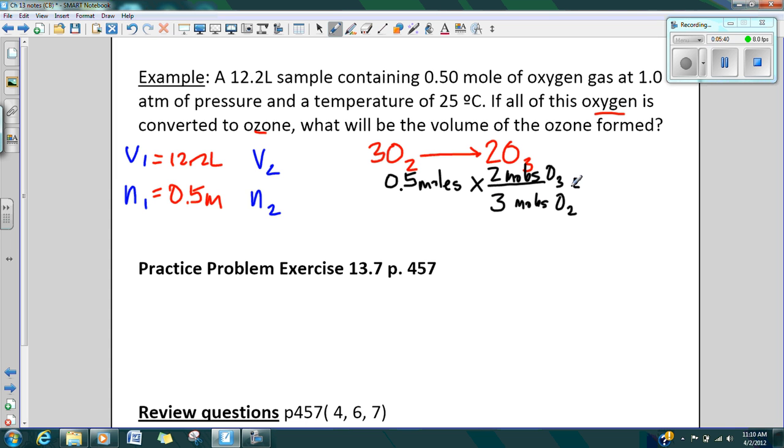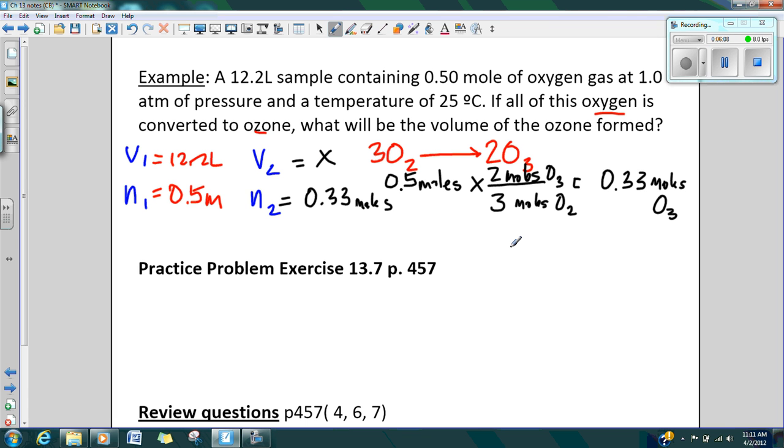Do the calculation, and I get 0.33, yep, 2 sig figs right here. Just want to make sure that that's right. 0.33 moles of O3. So as I take a look at that, now I can continue to fill in here. I have 0.33 moles of this. Then I can figure out what is the volume of my ozone that's going to be formed.